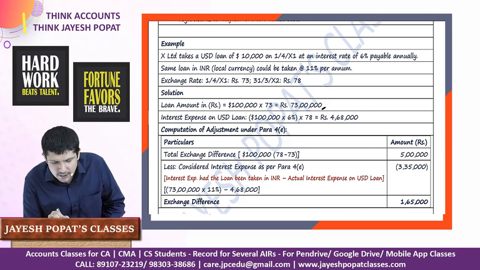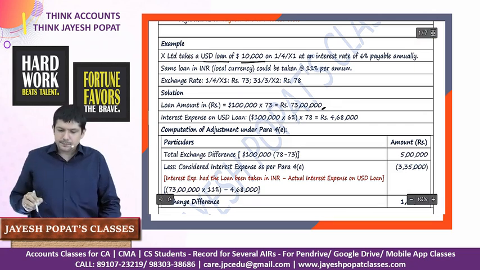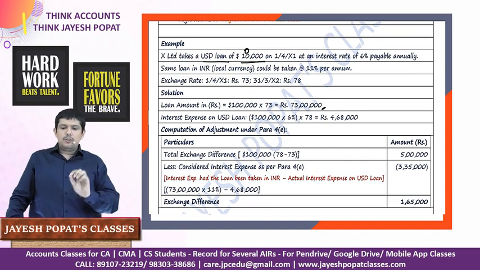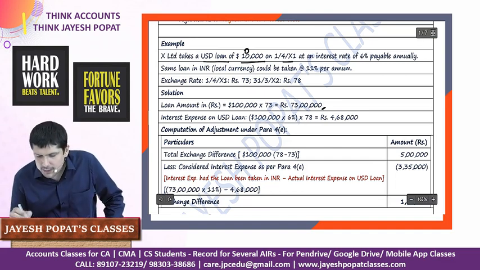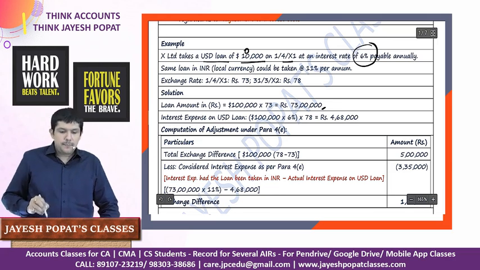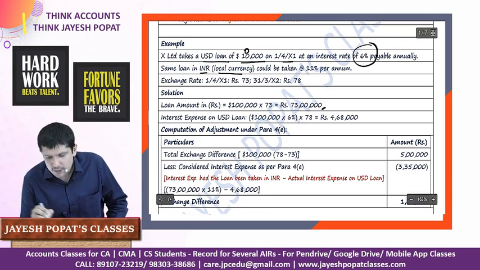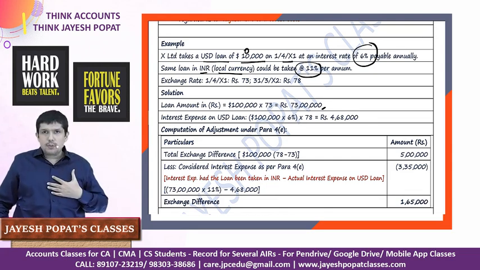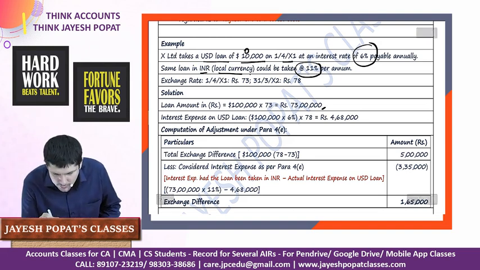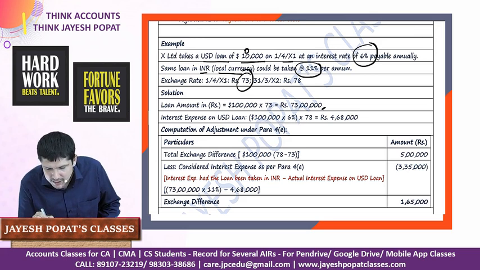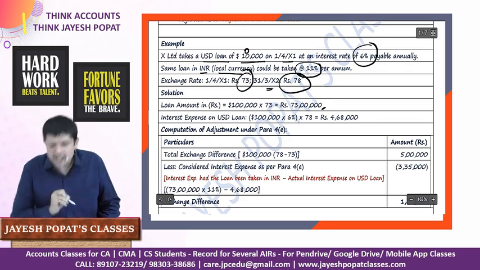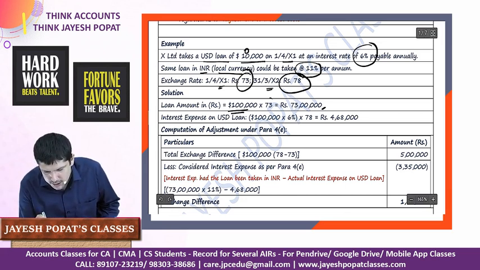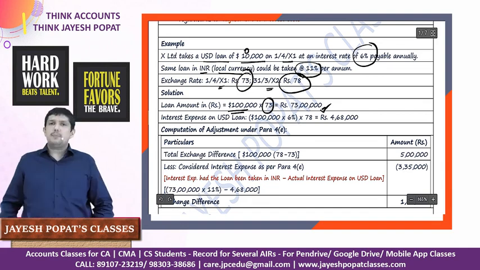Let's say X Limited takes a USD loan of $1 lakh on 1-4-X1 at an interest rate of 6% payable annually. Same loan in INR, which is our local currency, could be taken at 11% per annum. So there's a difference of 5% which the company wants to save. The exchange rate on 1-4-X1 is 73 and the exchange rate at the year end, which is 31st March X2, is 78. So when I take this loan on 1-4-X1, I am taking $1 lakh and the exchange rate is 73. So I'll get 73 lakh rupees in my account.